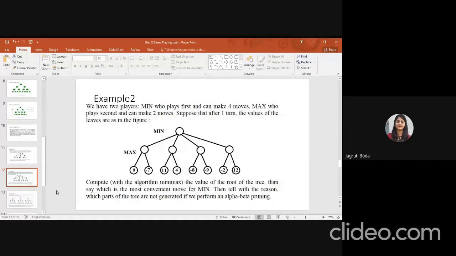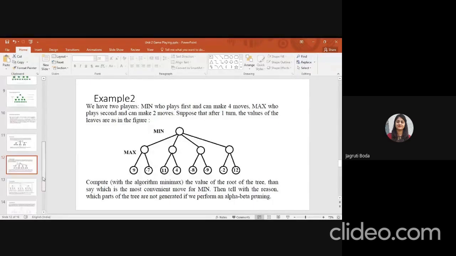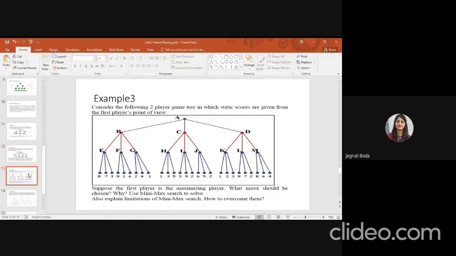Okay. Are all the students ready for the next example? So, the third example: consider the following two-player game tree in which static scores are given from the first player's point of view. You have been given this tree, you can write it in your book and calculate the answer. Suppose the first player is the maximizing player, what move should be chosen? Use minimax search to solve. So you have to solve this example and tell me the maximum value of your A.